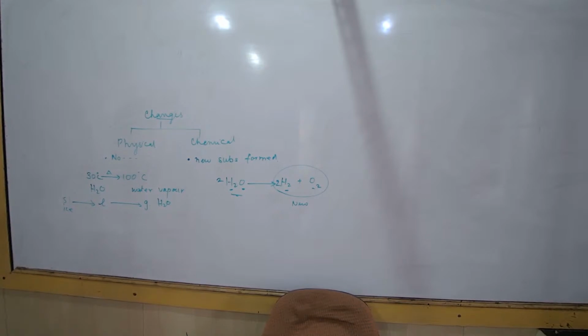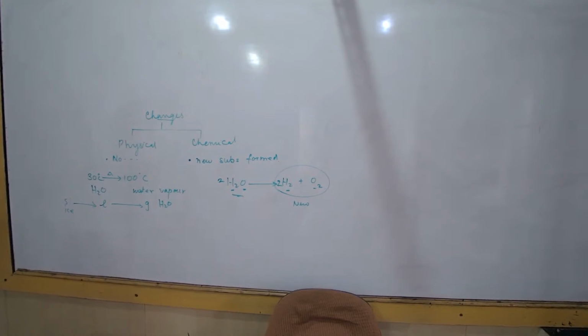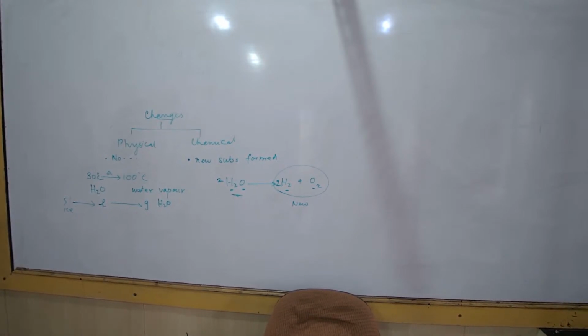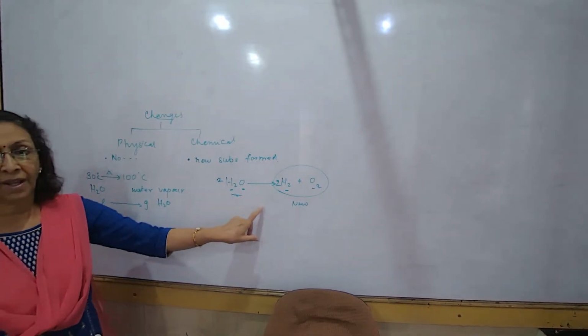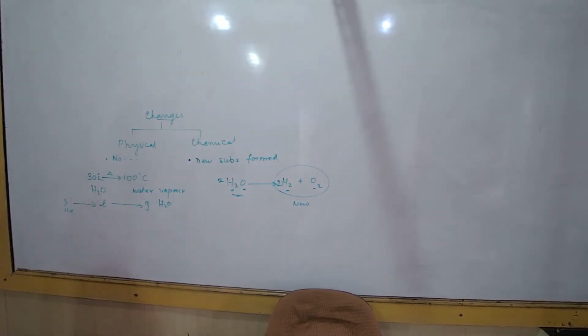Suppose you have an almirah which has not been painted, or the paint is peeling off, it's an old almirah, obviously rust will form. Boiling of water to form steam, physical. Cutting of trees, physical. No new substance.